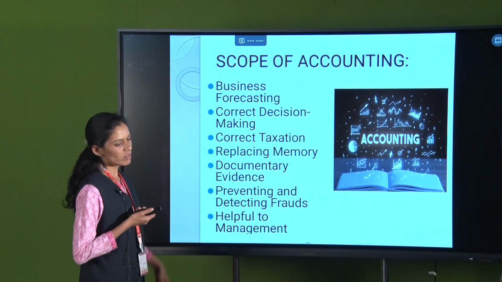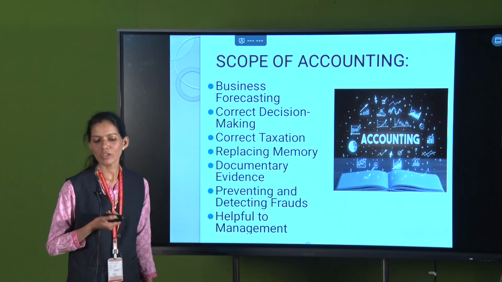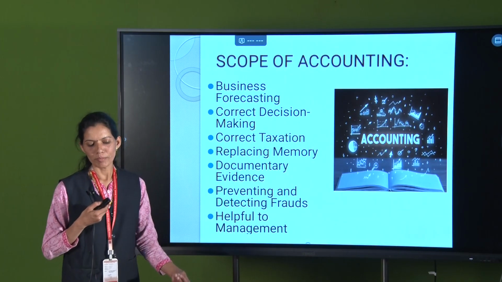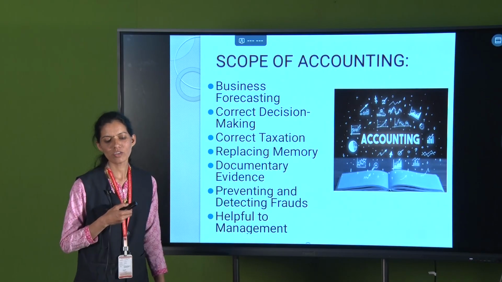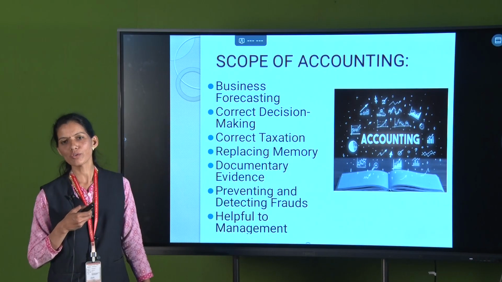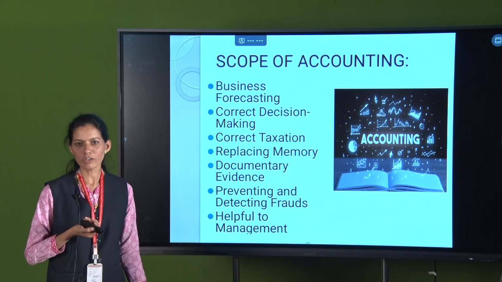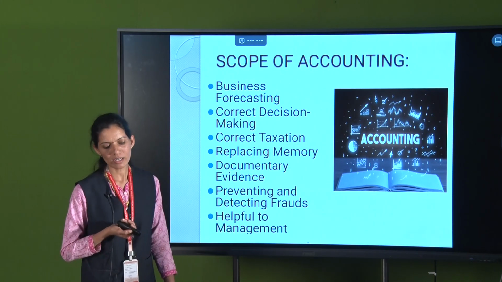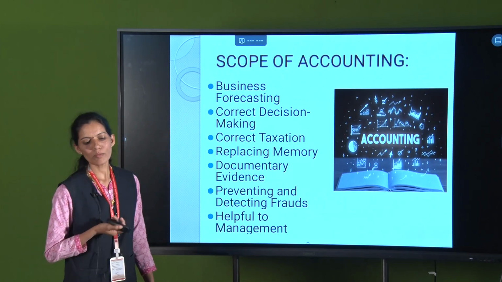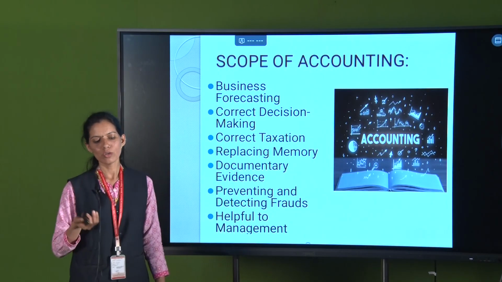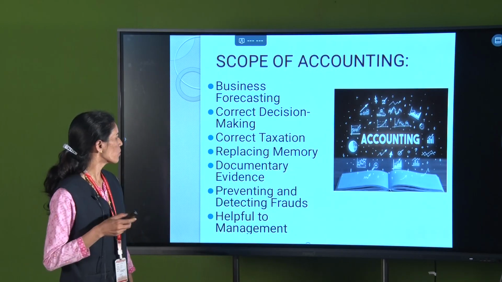Then third one is correct taxation. Every business has to pay taxes such as income tax, sales tax, excise duty, customs duty, tax deducted at source TDS and tax collected at source TCS. The quantum of all the taxes depends on the result shown by the financial accounts.